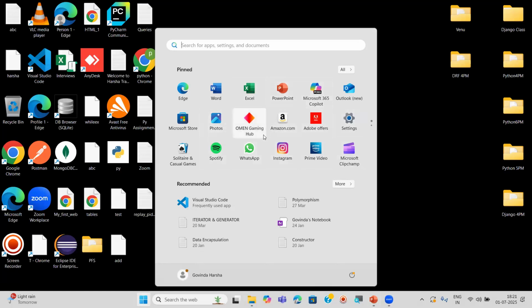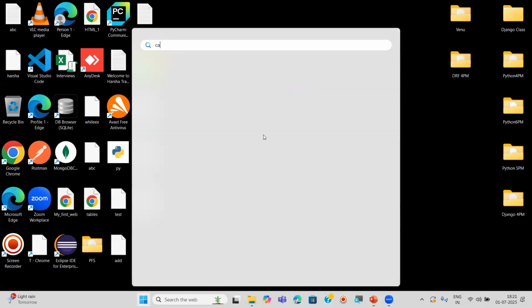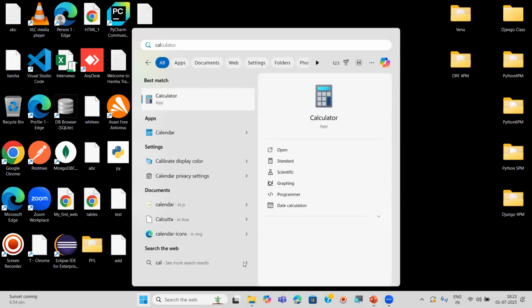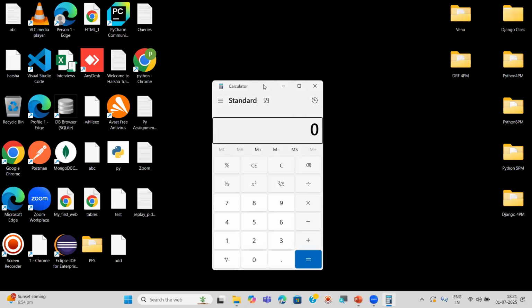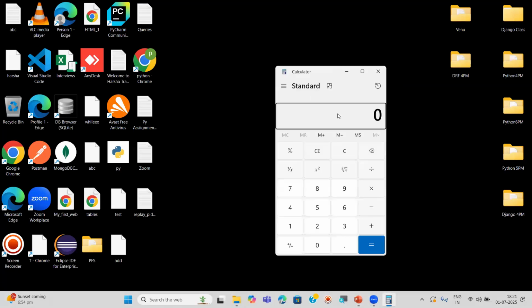So for example, especially GUI-based apps are there. For example, calculator. See, this is actually a GUI-based Windows-based app. These types of apps we can also create using Python, using some special libraries.